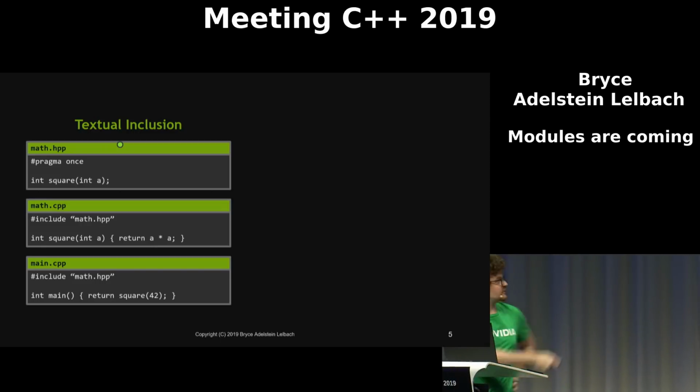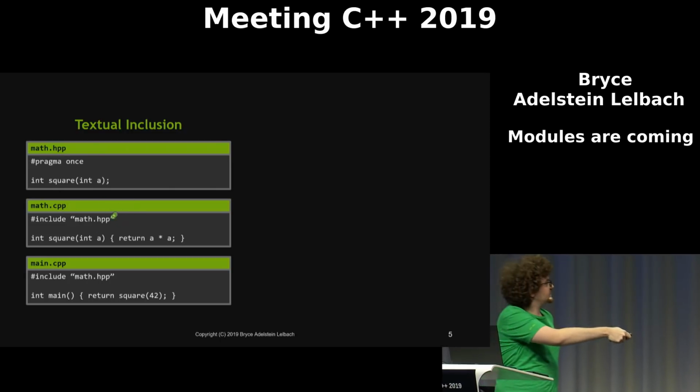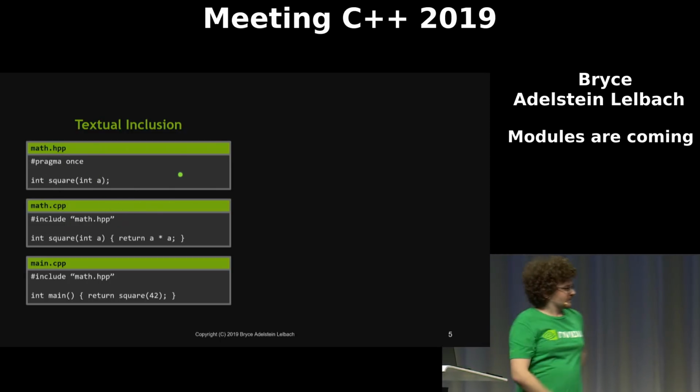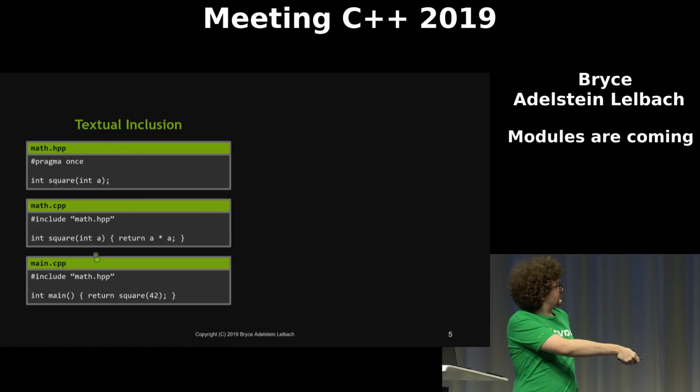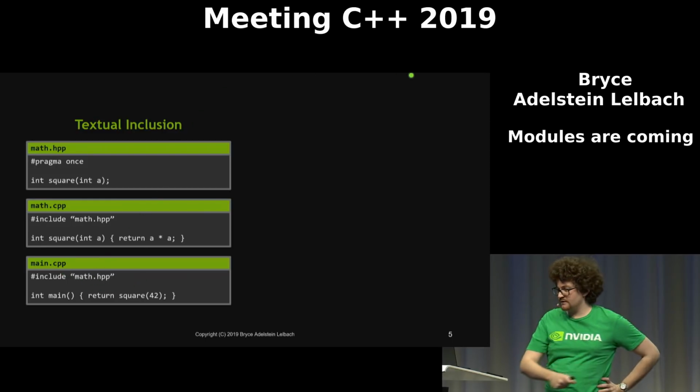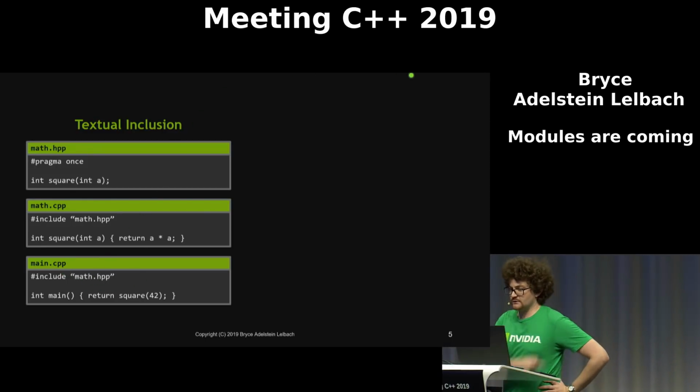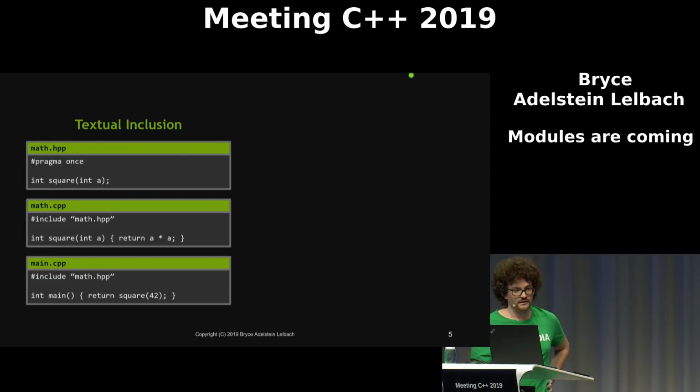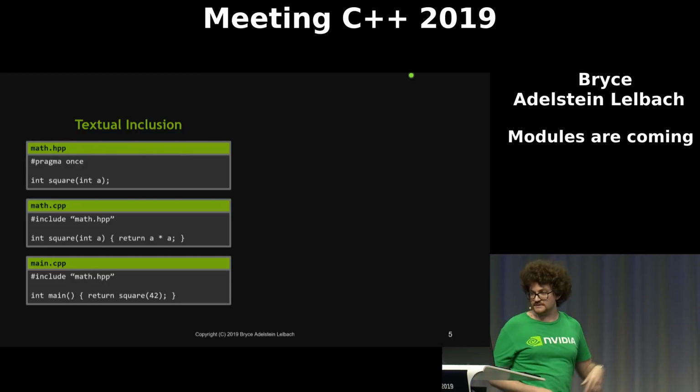Then I've got a source file, math.cpp, that includes the header and defines the function that was declared in the header. And then in another source file, I have main.cpp. I include math.hpp, and I use the function that we defined. So we have two different source files here, two different translation units, one that defines a thing, the other one that uses the thing.